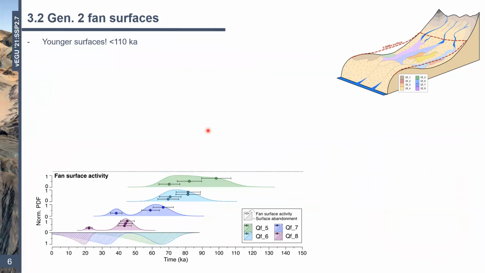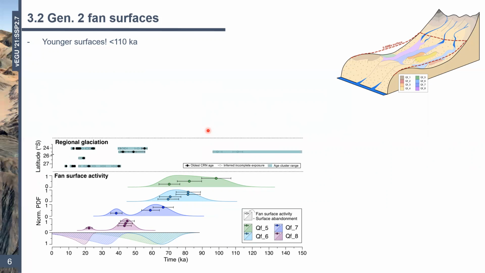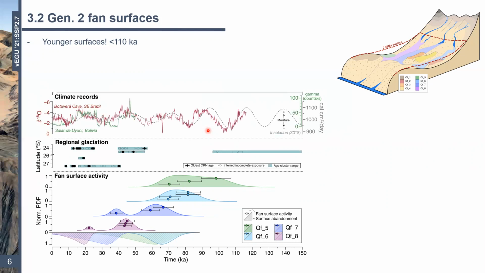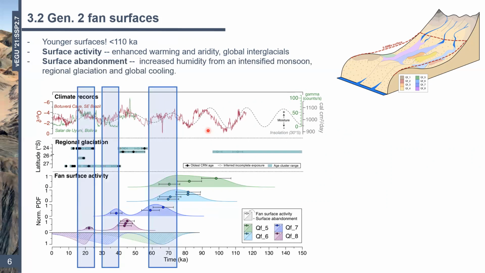So on to the younger generation of fans, well, these surfaces were active within the last 100,000 years. So on these timescales, there are many more climate records that we can refer to. So we've been able to be a little bit more confident when linking these systems to external forcing. Okay, so we looked into the regional glacial records and that of climate, and we're able to show that fan surface activity largely coincides with enhanced warming, increased aridity, and global interglacials. Okay, so this is fairly consistent with alluvial fan literature, which is available today.